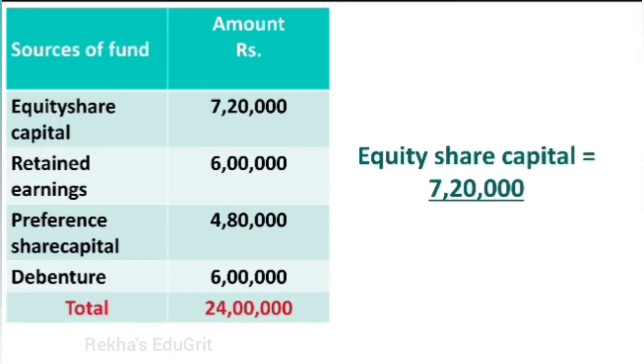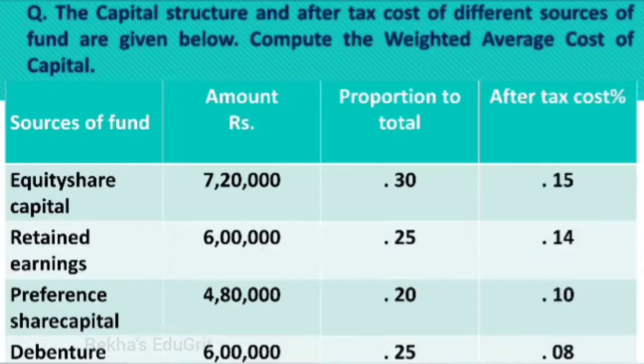Divide by the total amount of sources of fund, that is 24 lakh. Multiply by 100, we'll get 0.30. So here we can see that for equity share capital, proportion to total is 0.30. Like this, we have to calculate it for retained earnings. That is 6 lakh divided by 24 lakh, we'll get 0.25. And for preference share capital, 4 lakh 80,000 divided by 24 lakh, we get 0.20. And for debenture, 6 lakh divided by 24 lakh, we'll get 0.25.